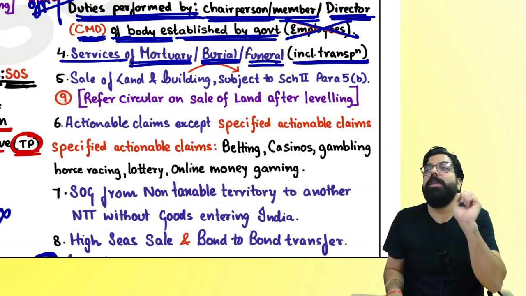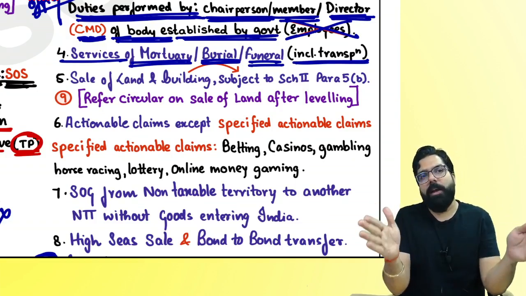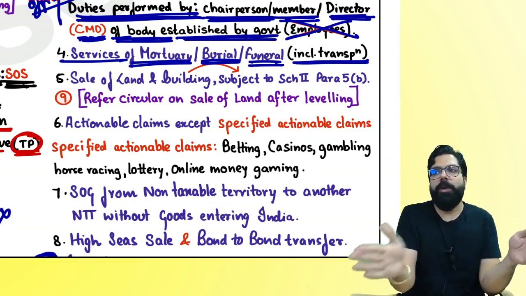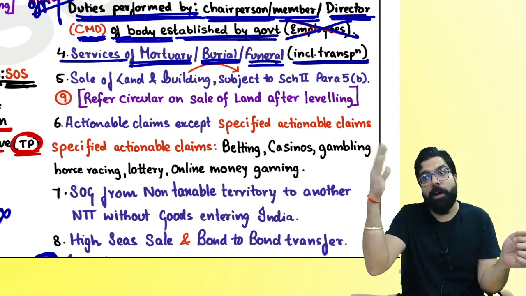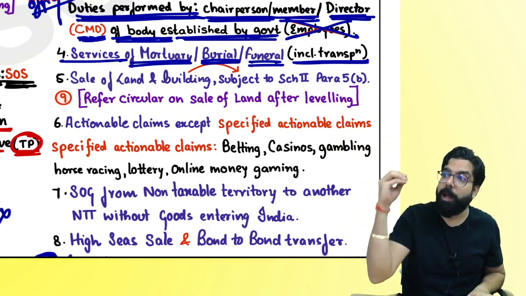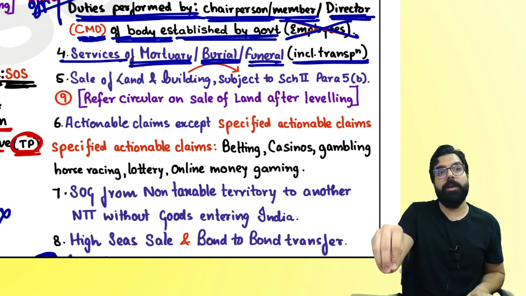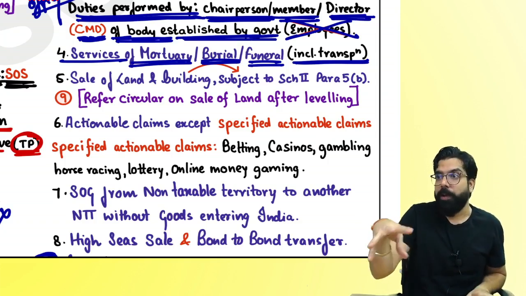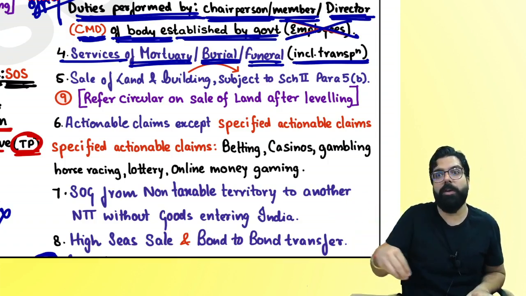Including transportation of the deceased. Deceased means the person who has died. Might be he was taken from the hospital to home, or hospital to the burial ground. Might be he was taken in a helicopter, in a plane, in a truck, in an ambulance, or round the city. I'm telling you all of them because anything can be asked in the exam. Remember, round the city. Baba, in a truck, they will take them round the city so that everyone can see.